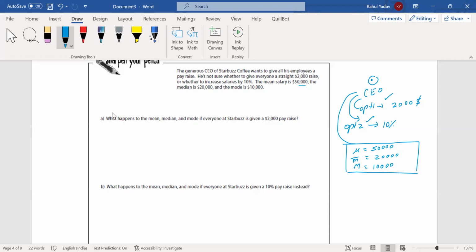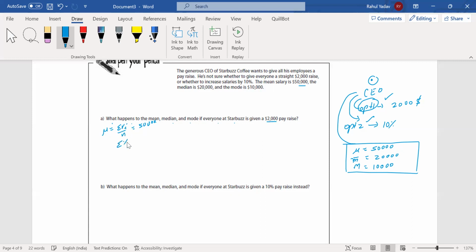Then let's go to our questions. What happens to the mean, median, and mode if everyone at Starbucks is given $2,000? If the CEO chooses option one, then we need to find how the mean, median, and mode will change. We know the mean equals summation xi divided by n. Initially that value was 50,000. Now there is an increase of 2000 for each value of xi.